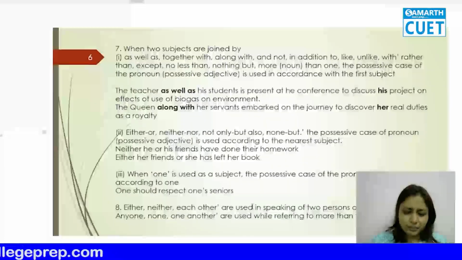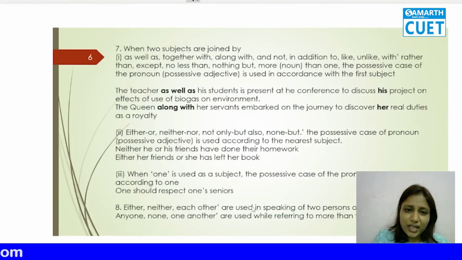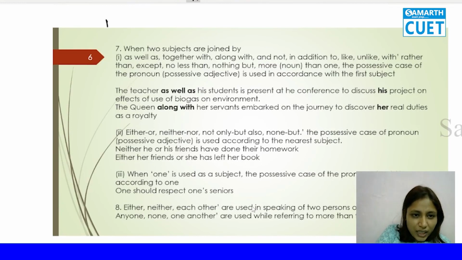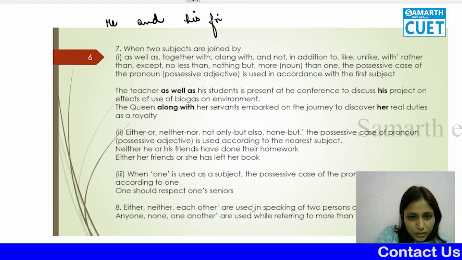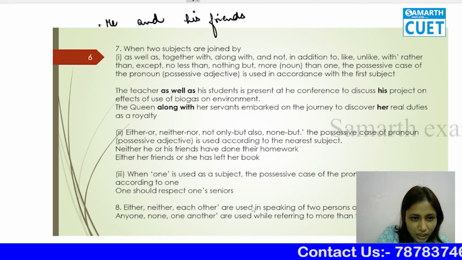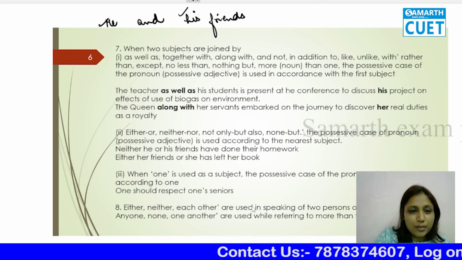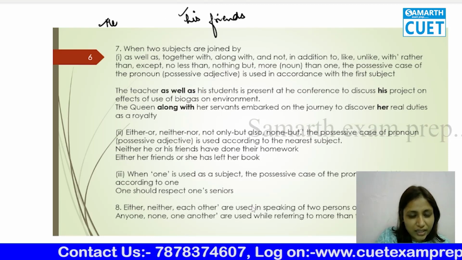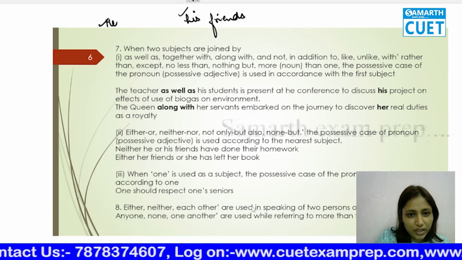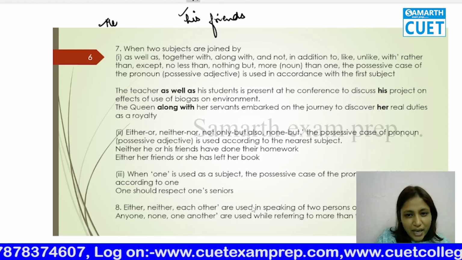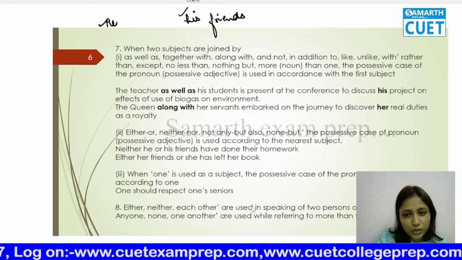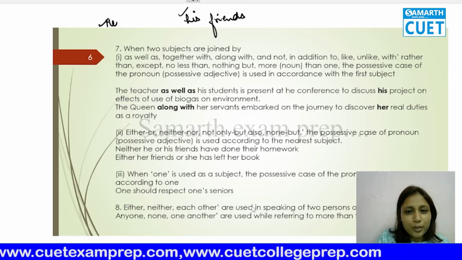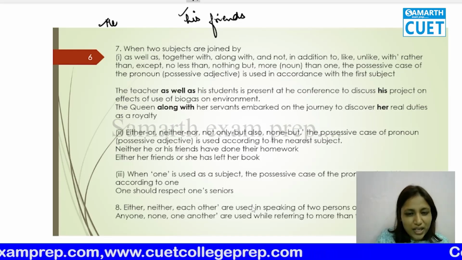Next rule. There are some words. For example, there are two subjects, he and his friends. The first subject is he, the second subject is his friends. Suppose these two subjects are connected with as well as, together with, along with, and not, in addition to, like, unlike, with, rather, basically all these you read.